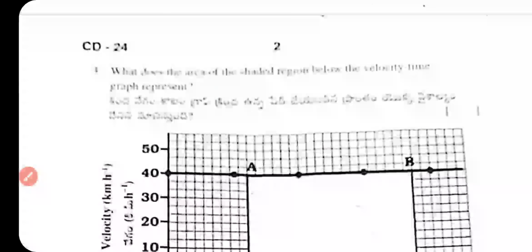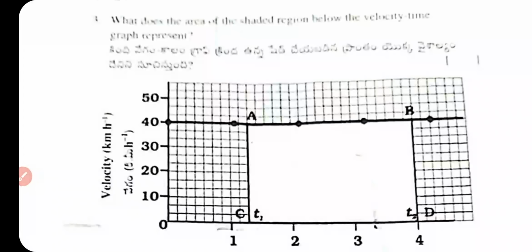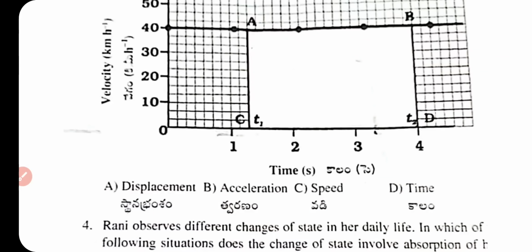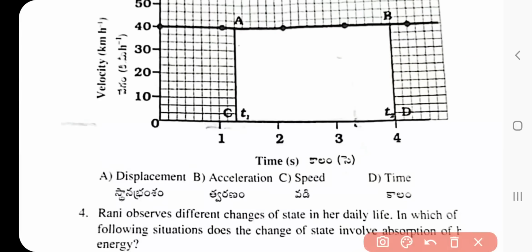Question number 3. What does the area of the shaded region below the velocity-time graph represent? Options: displacement, acceleration, speed, time. What is the answer? Option A, displacement.